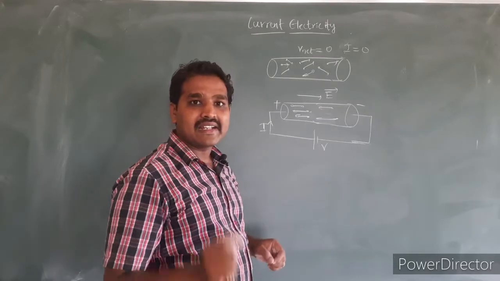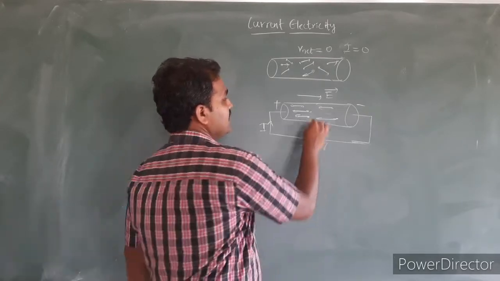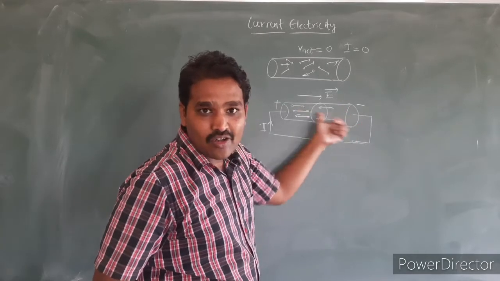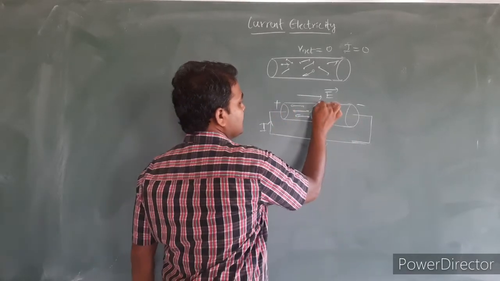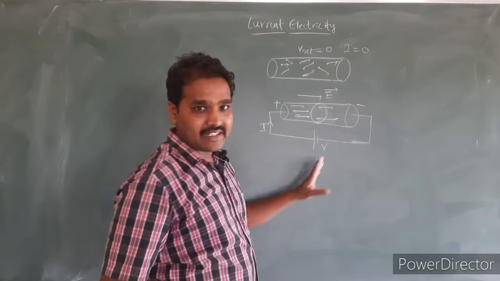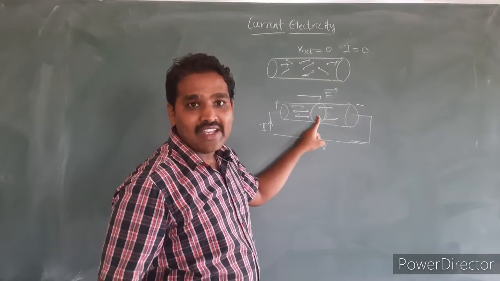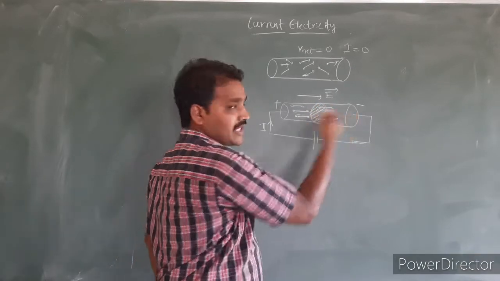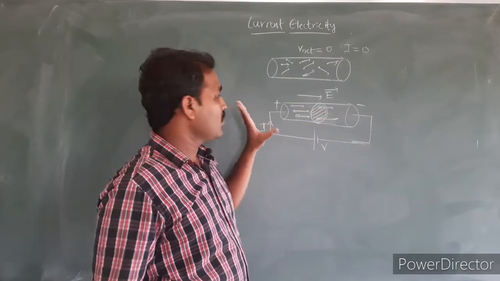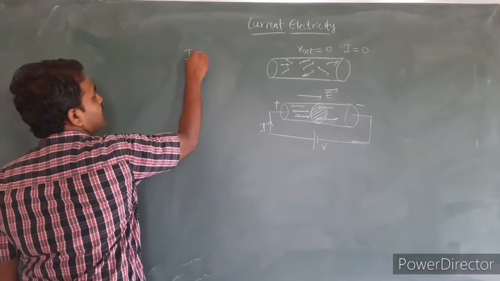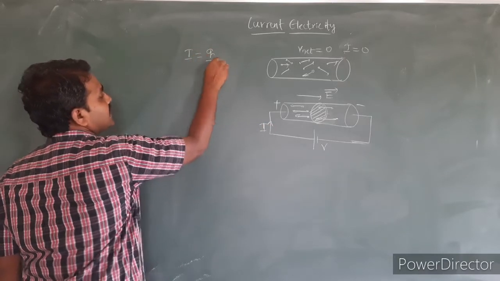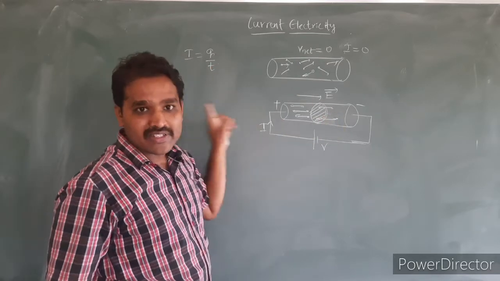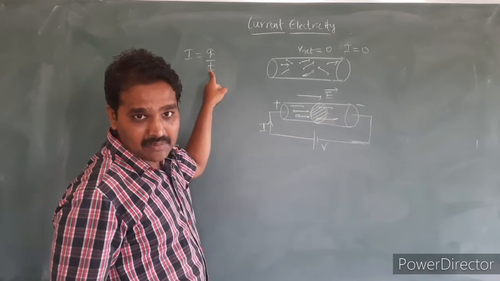And the electric current is the rate of flow of these electrons in case of conductors, or it is the rate of flow of electric charges through the given cross sectional area. Simply I can write it as I is equal to Q divided by T. It is the ratio of the magnitude of the charge flowing through the given surface area in a given time.